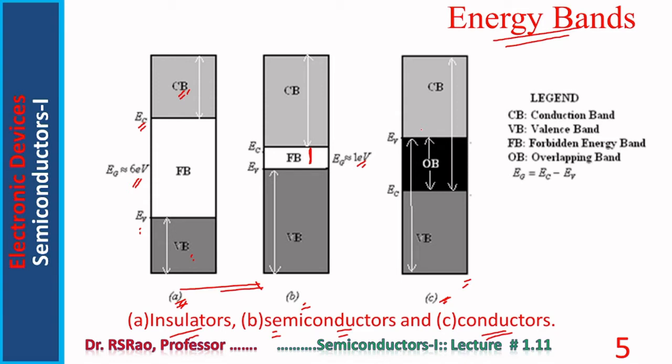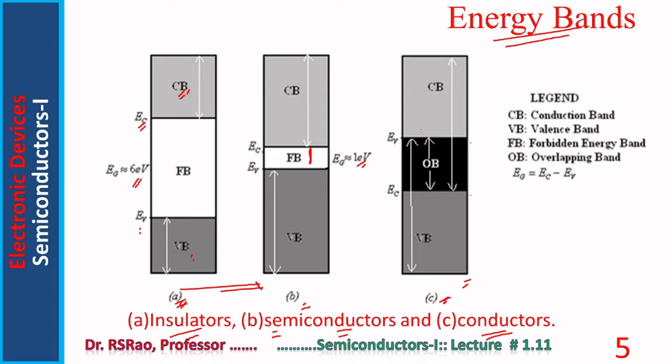So one can say all electrons are free. When I say all, I don't mean inner orbital electrons or electrons which are very near to the nuclei. I mean outer orbital electrons.